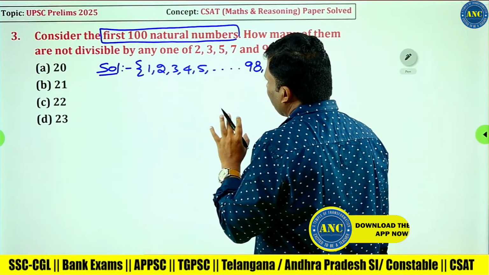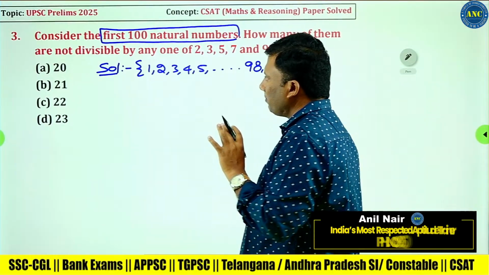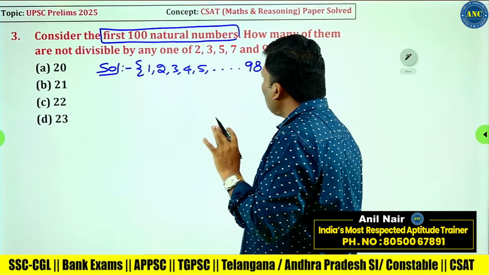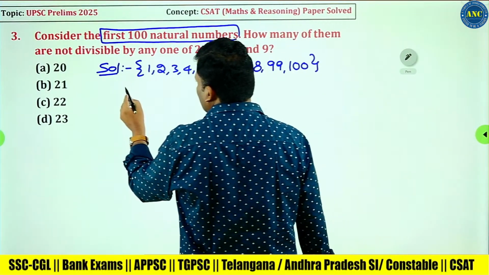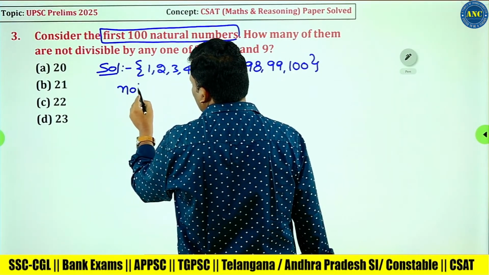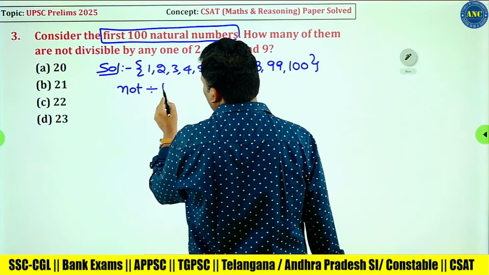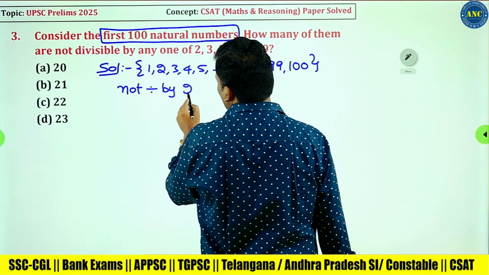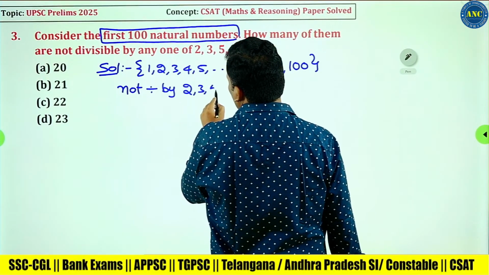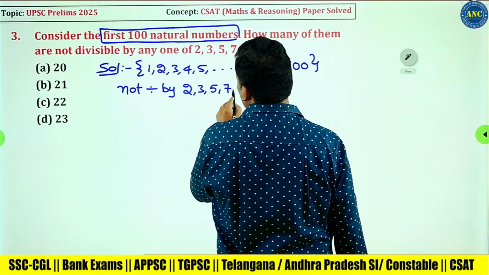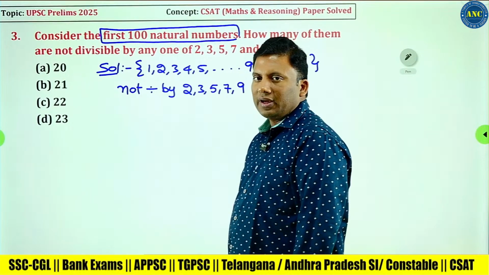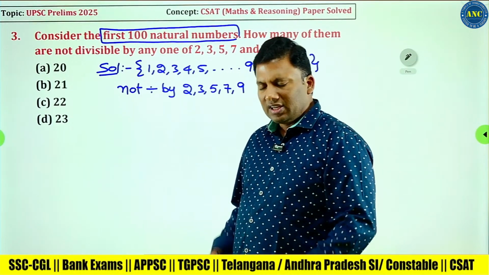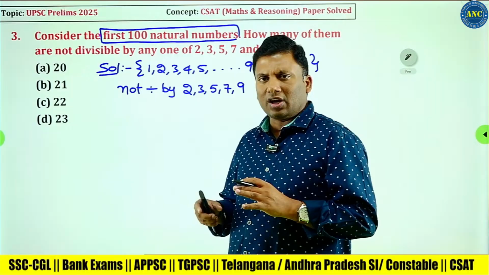How many of them are not divisible by any of 2, 3, 5, 7 and 9? In these numbers, we want the numbers which are not divisible by 2, 3, 5, 7 and 9. Simple thing, assume you are a non-maths student.